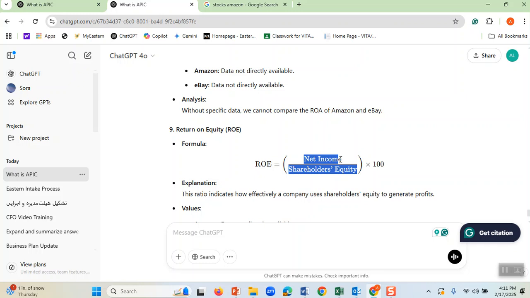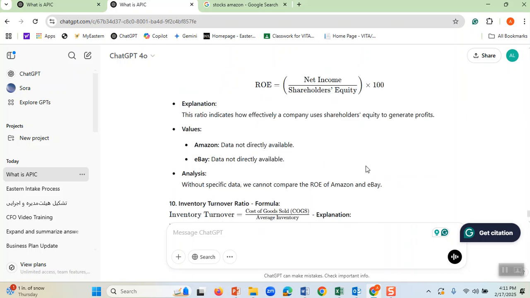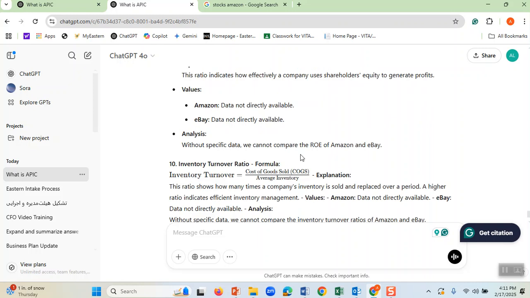I can go to Google and ask Google, what is the net income of Amazon in the past 1 year? I can have this one. What is the shareholders' equity of Amazon in the past 1 year? I can have this one. I can divide them and multiply by 100. It's written, it's not available.